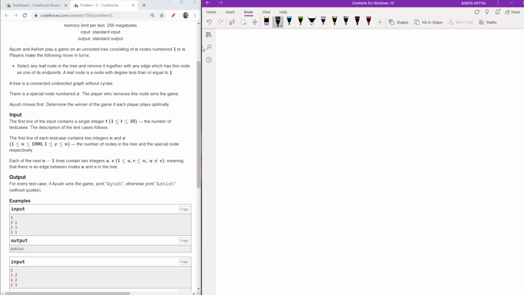So the first case: the number of test cases is one, the number of nodes is 3, and the value of x is 1. The next n minus 1 lines indicate how the tree is made: 2 1 and 3 1.